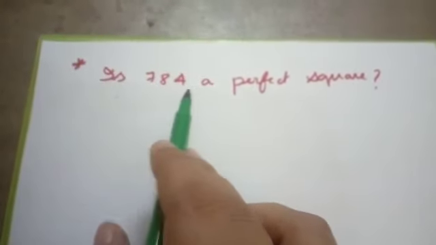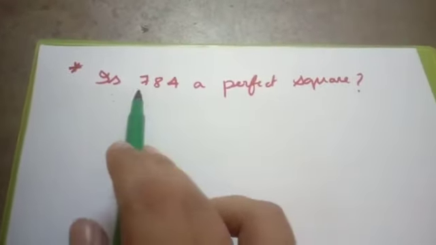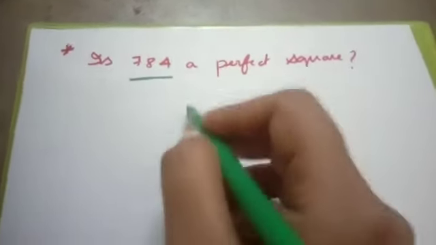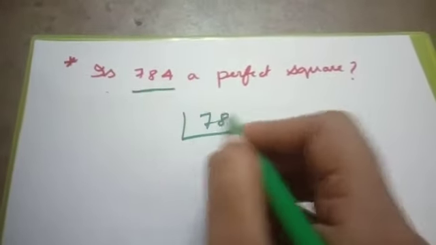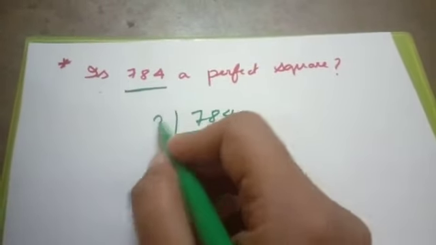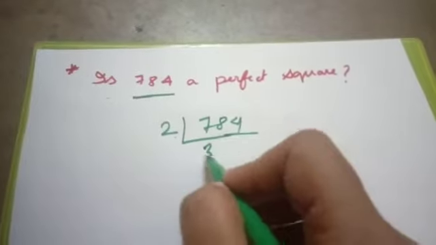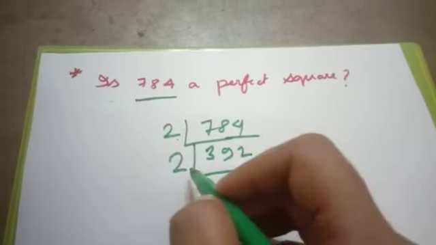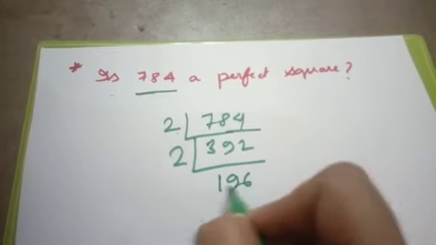First example is, is 784 a perfect square? So at first we have to factorize 784. 784, if we divide 784 by 2, then we get 392, and we divide 392 by 2, then we get 196.